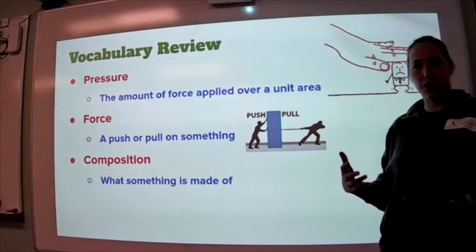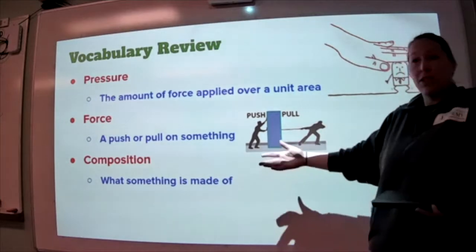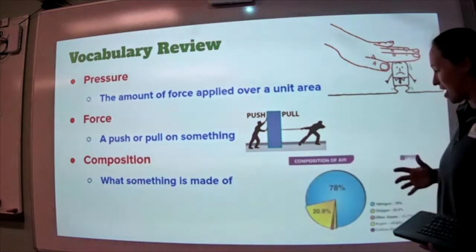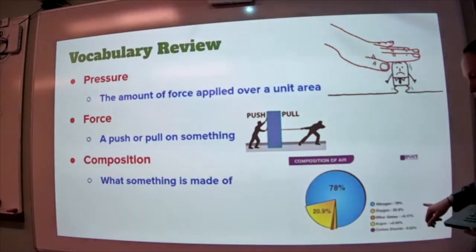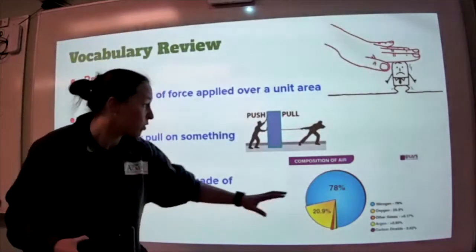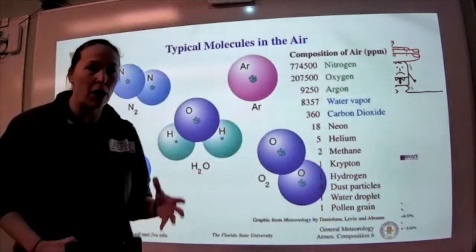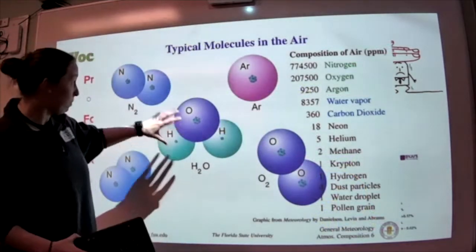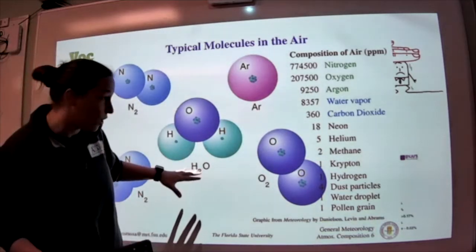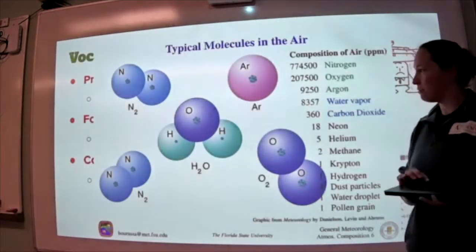Another big vocabulary term in order for us to understand what pressure is, we have to understand what composition is. And that's what something is made of. Humans are made of cells. That is our composition. The air is made of 78% nitrogen and 20.9% oxygen. Thank goodness, we needed to breathe. So this is an example of what composition is. Now, if you want to see it at the molecular level, when we talk about composition, we're literally saying what molecules are involved in the air. You can see molecules of nitrogen. We've got some water in our atmosphere, oxygen, a little bit of argon. So again, composition is just what something is made of.